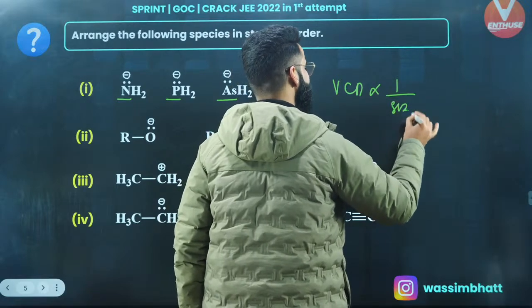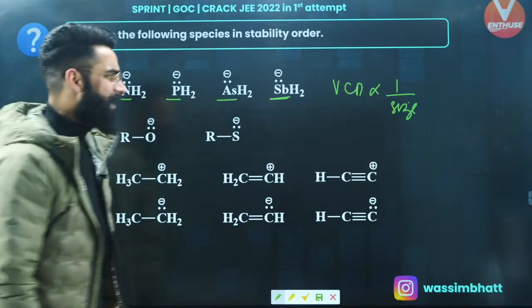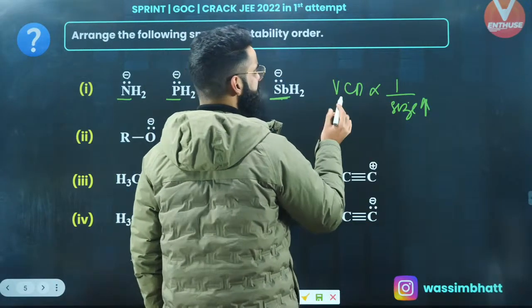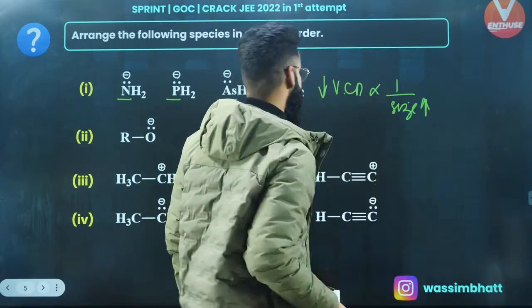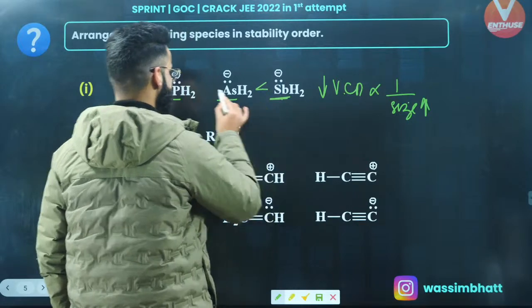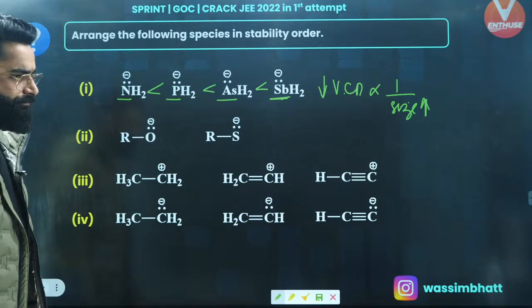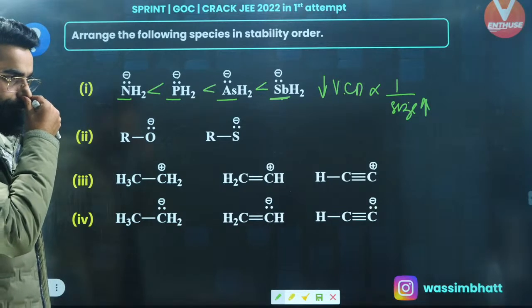Now, where is the size more? Antimony has got the maximum size among all. So size is maximum in the last case, so volume charge density is going to be minimum in the last case. Volume charge density is inversely proportional to stability. So negative charge is going to be stable in the last one, followed by this, right? So this is going to be the order. Perfect, guys. Is it clear to everyone?